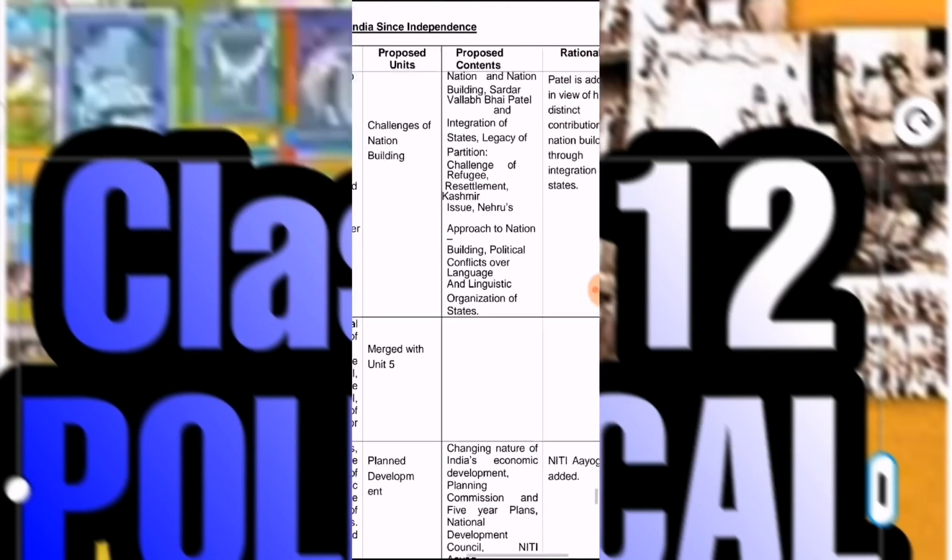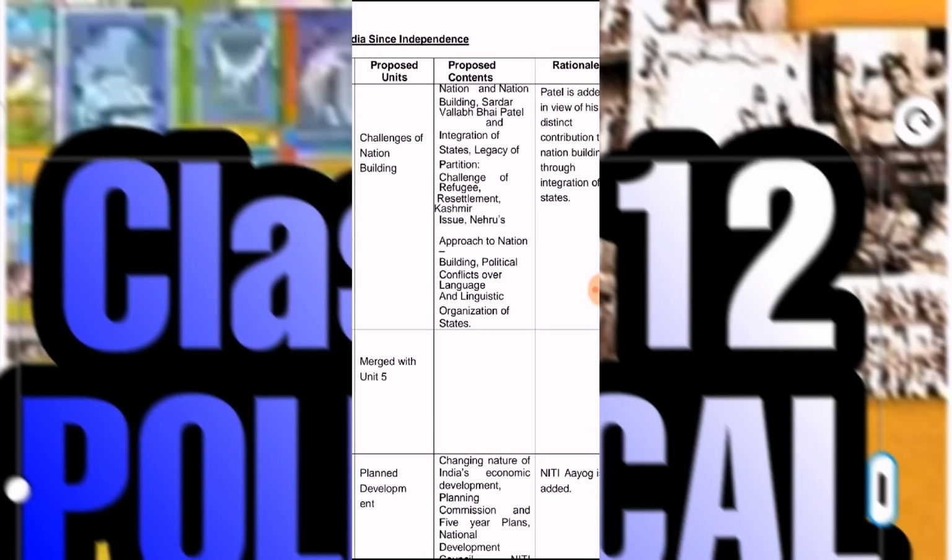A few changes are there in the very first unit of the book India since Independence, chapter 1, nation and nation building. This concept is compulsory from the point of view of exams. Then another topic is Sardar Vallabhbhai Patel, his contribution to integrating the nation.